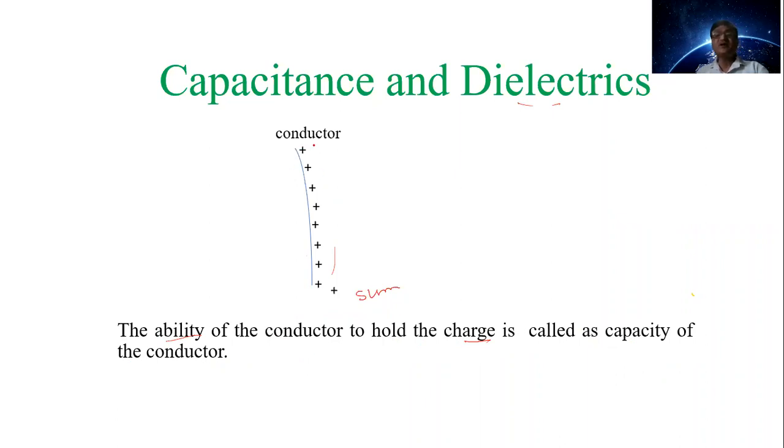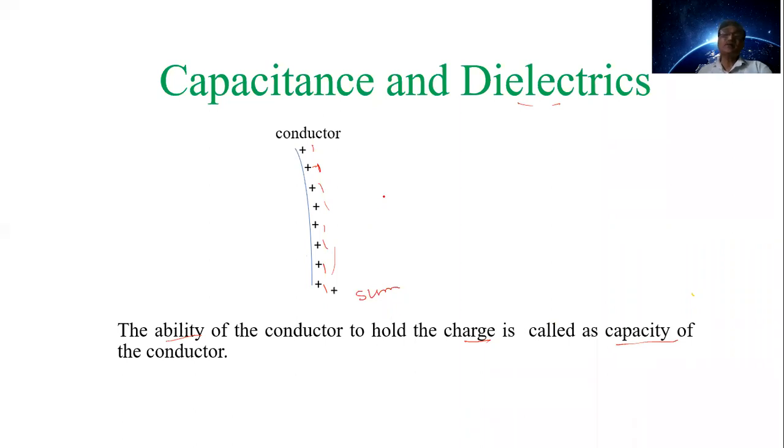Now see here, suppose 1 coulomb is added here, then up to this is the limit. 1, 2, 3, 4, 5, 6, 7, 8. Up to 8 coulomb it can hold. For the 9 coulomb that escapes to the surrounding. And this is the ability of the conductor. This ability of the conductor to hold a charge is called the capacity of the conductor.